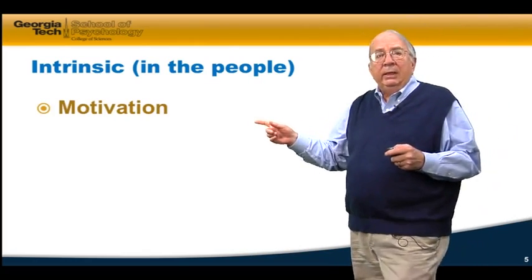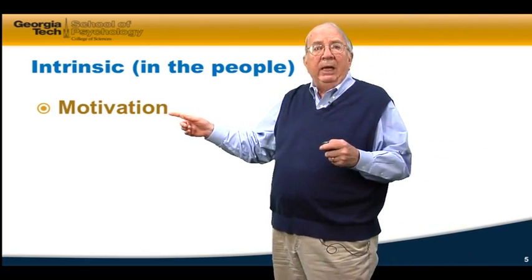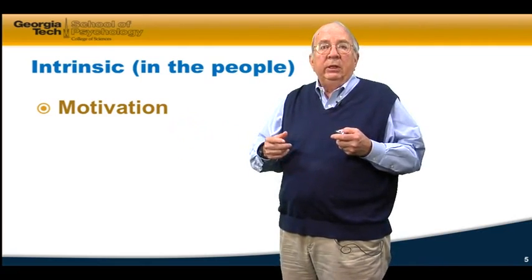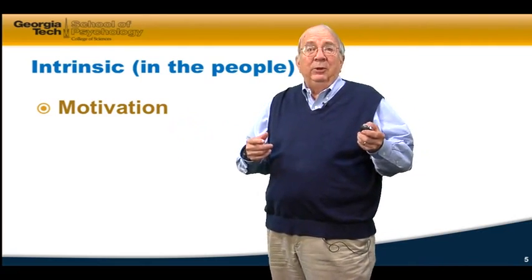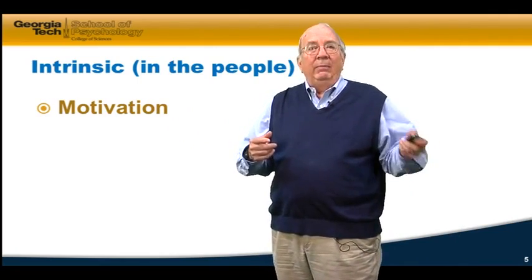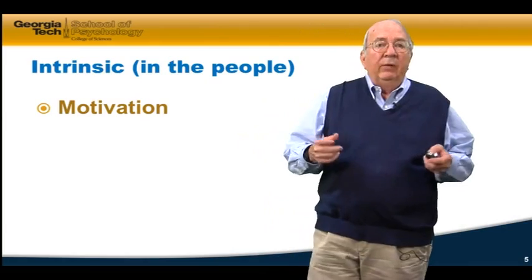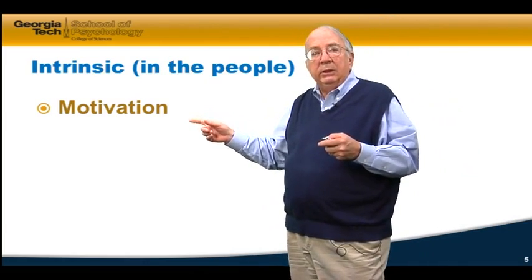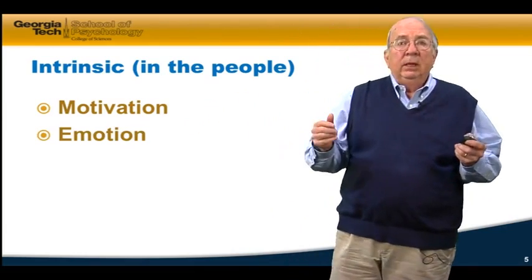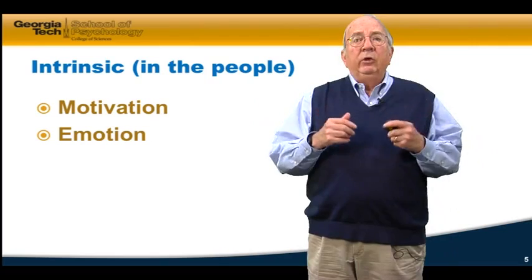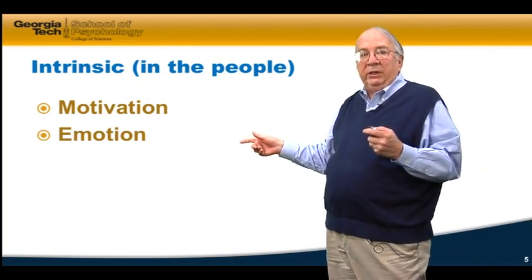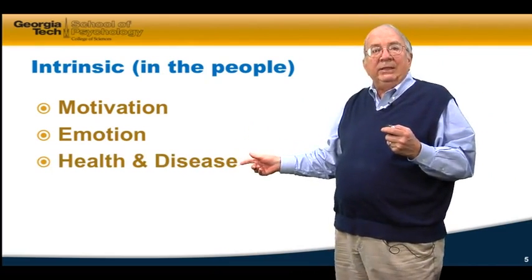For example, maybe there's a difference between young and old people in how motivated they are to do the task. The internal motivation, which is the why for doing something, might be less or might be more. And so that could be the thing that's really producing the change that we see in memory tasks. Maybe it's emotion. Maybe there's more emotion about doing a memory task because I'm an old adult, and that's what's producing the change. Or maybe it's health.